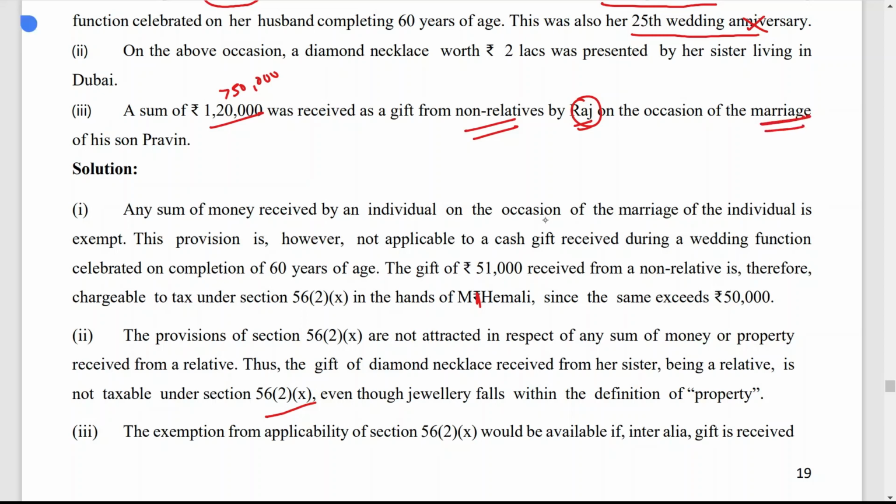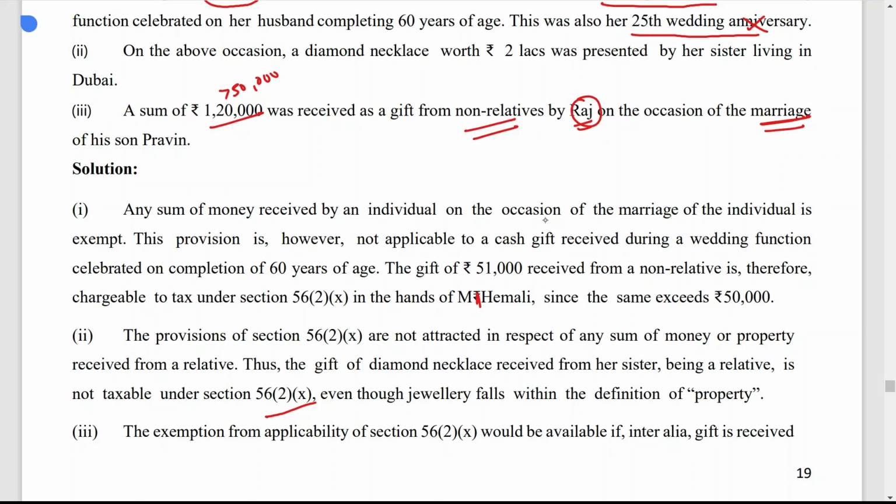So if you look at the transaction carefully, it is not the marriage of Raj. It is the marriage of Raj's son Praveen. So whatever gift is received by Praveen is not taxable. But it is not the function of Raj. It is the function of Praveen.